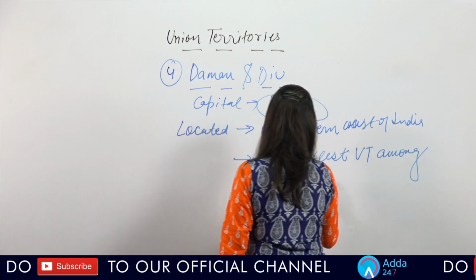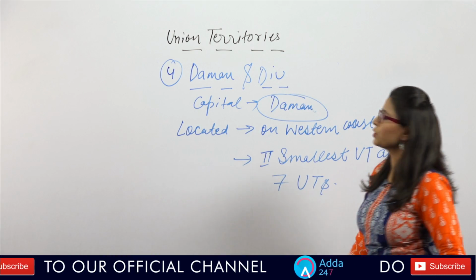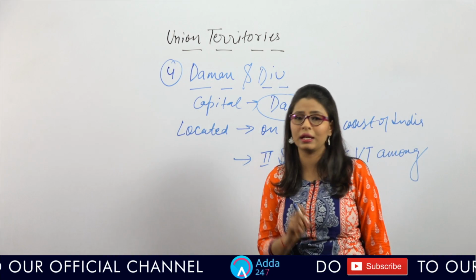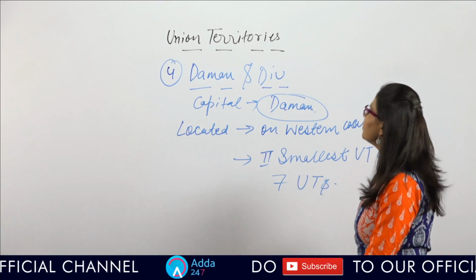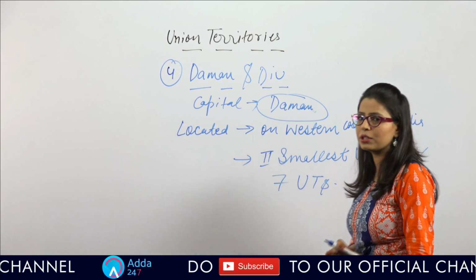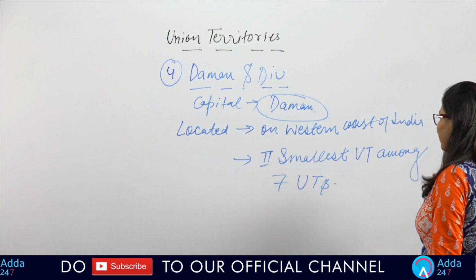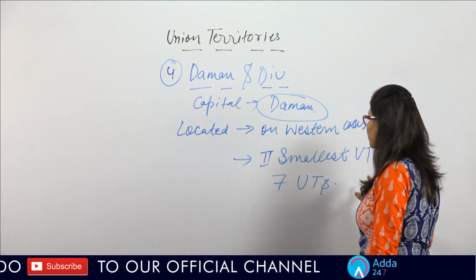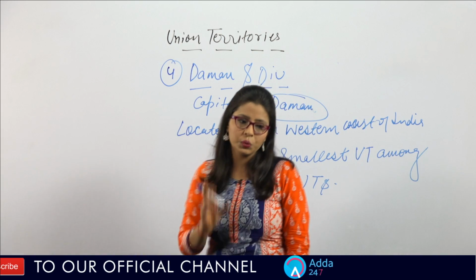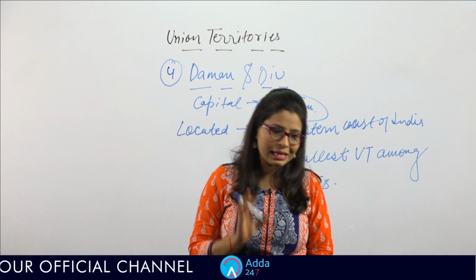We will talk about the smallest union territory of India too, but Daman and Diu's capital is Daman, it is located on the western coast of India, and it is the second smallest of the 7 union territories.